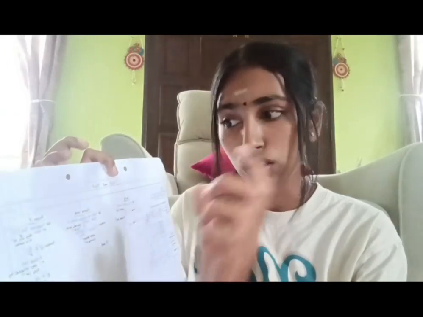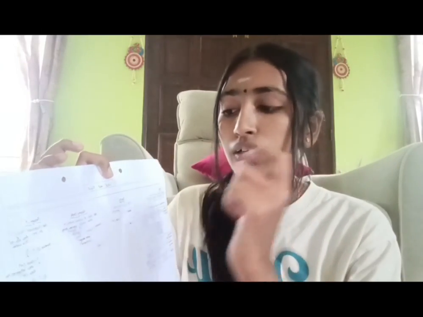Relative density means the ratio of substance density to water density. The formula is relative density equals density of substance divided by density of water. The SI unit for density of substance is kilogram per cubic meter. The density of water is 1000 kilogram per cubic meter. Relative density has no SI unit because it is a ratio.